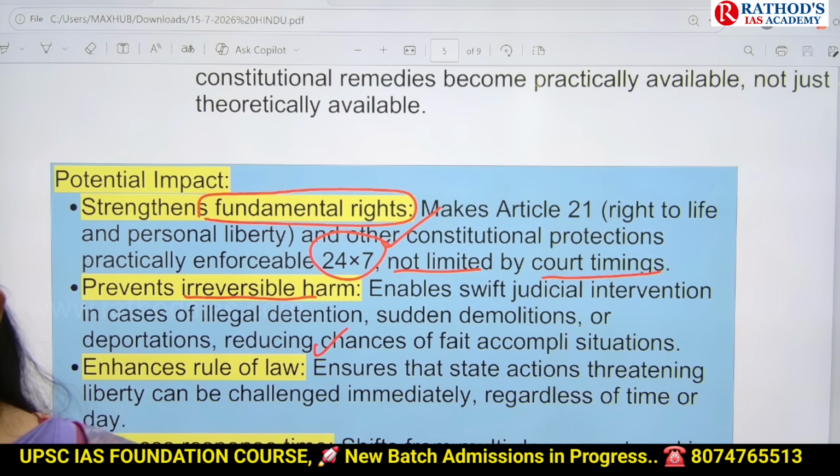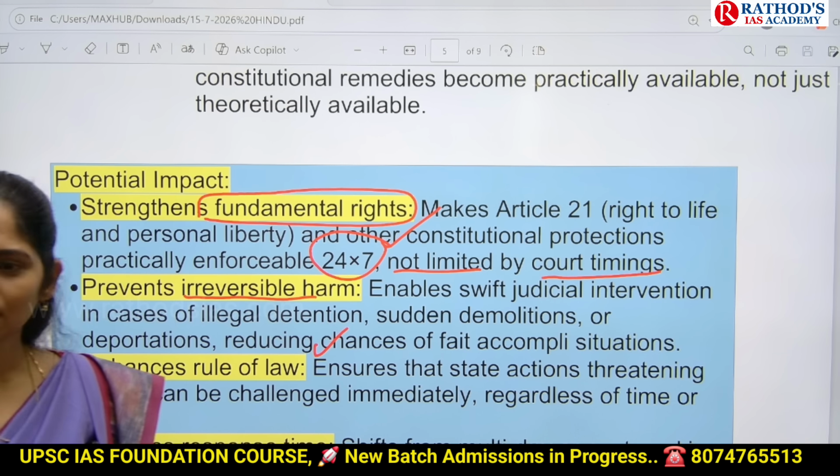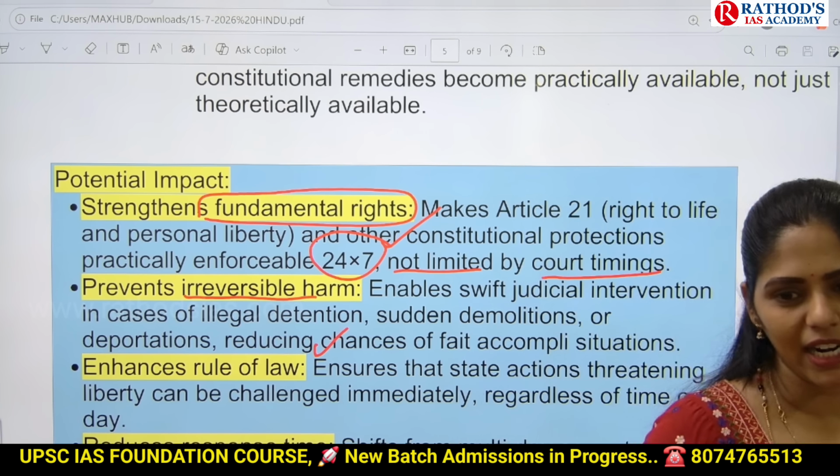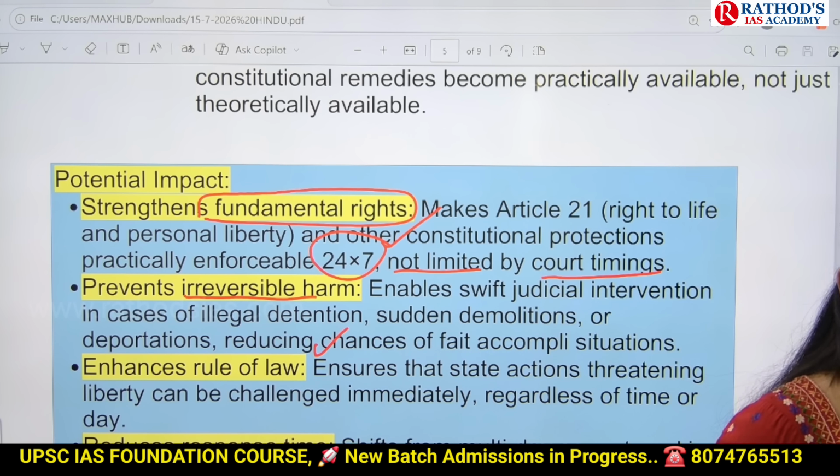Try to add this current affair to your judiciary topic. We already gave you handouts. In that Supreme Court handout, please add one paper, and under this, write down this article base. So this kind of updates you have to make to your class notes.